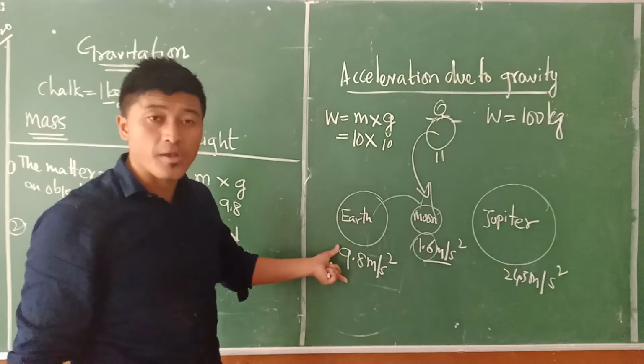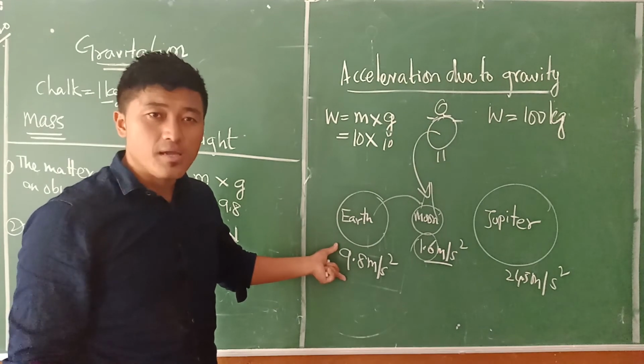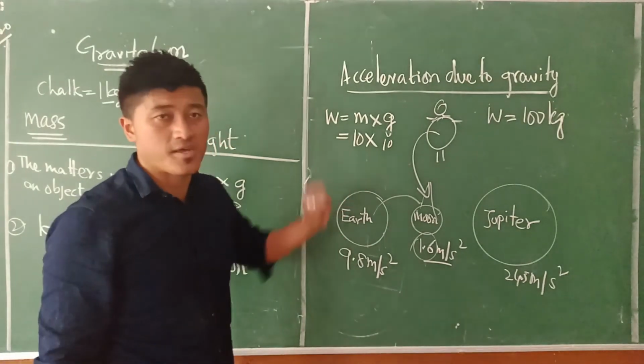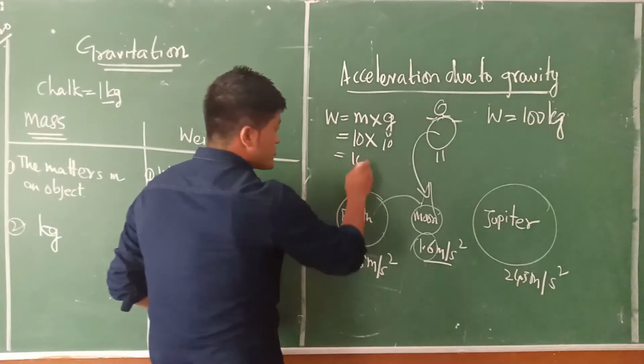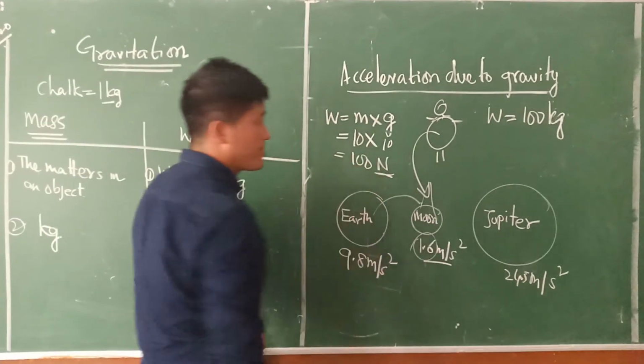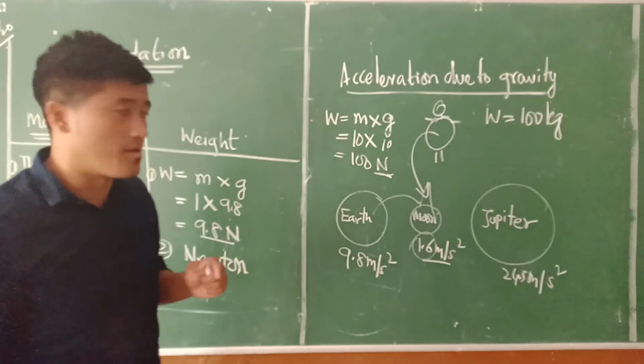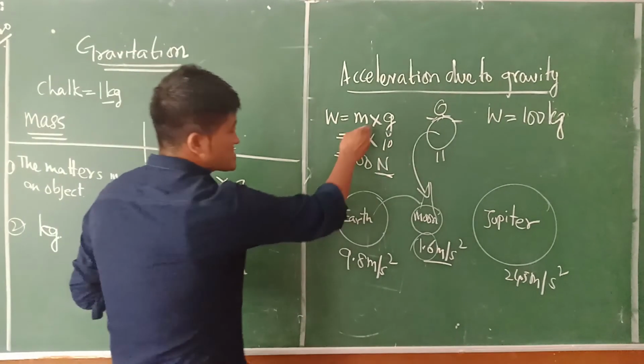Instead of 9.8, I'm going to write 10 in order to make this simpler for me. Because if you write 9.8, it will be more confusing for you. So I'm going to round this one to 10 here. So 10 times 10 is 100, and this should actually be in Newton, but we are writing for our own comfort's sake, we are using kilogram here. Understand? Now this is the mass here.